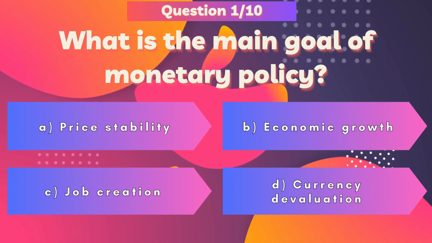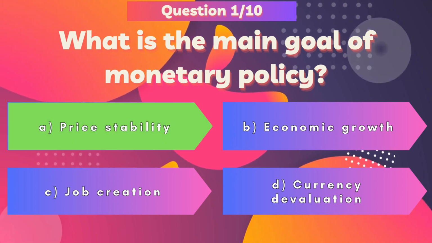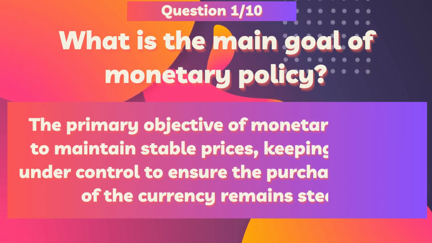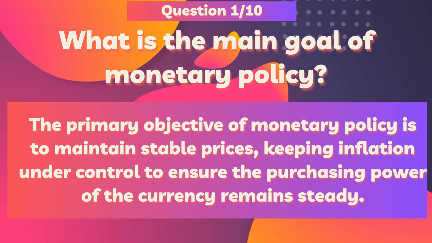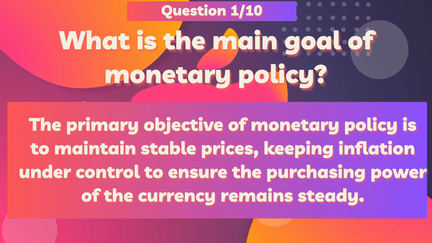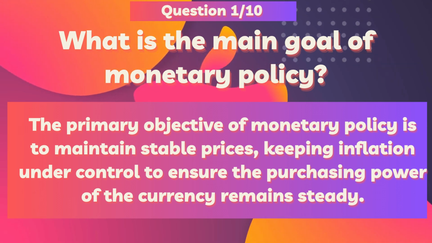Great job. The correct answer is A. Price stability. The primary objective of monetary policy is to maintain stable prices, keeping inflation under control to ensure the purchasing power of the currency remains steady.